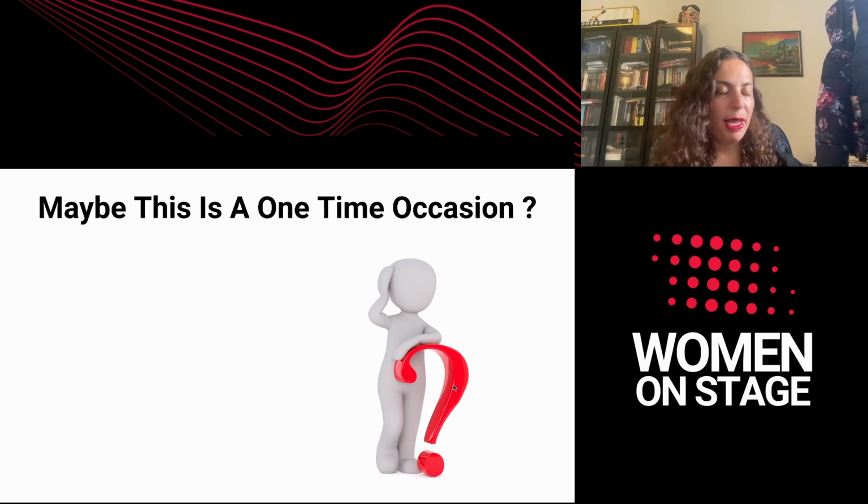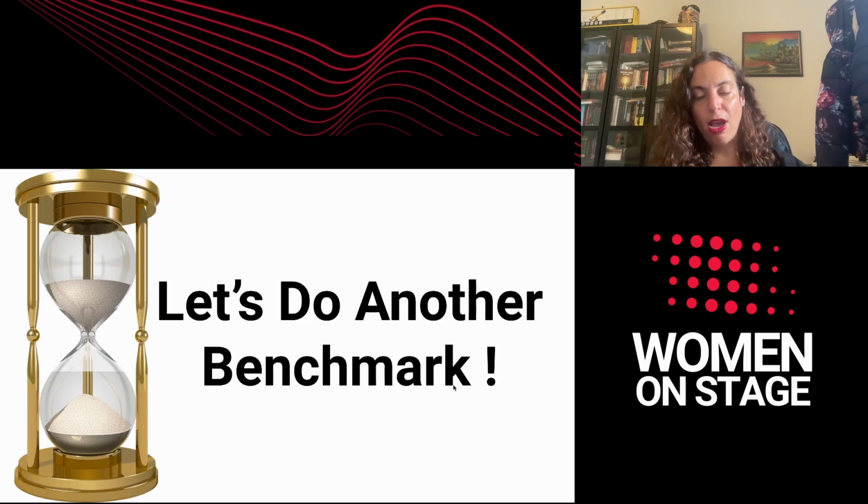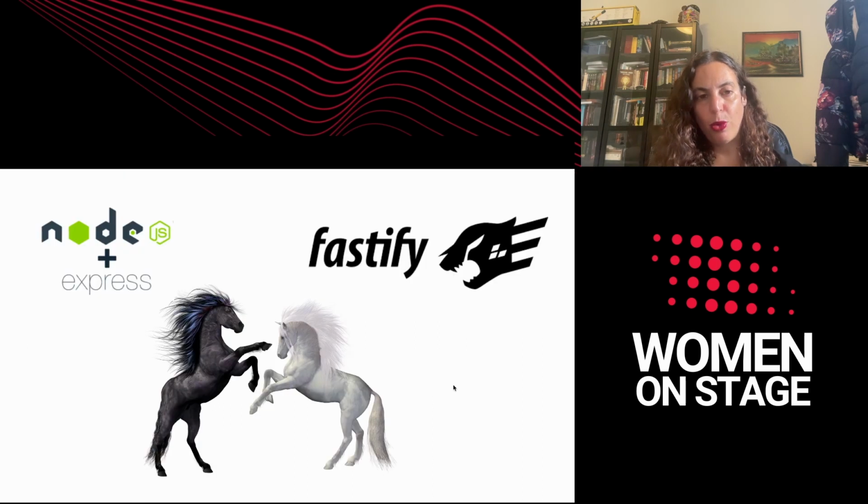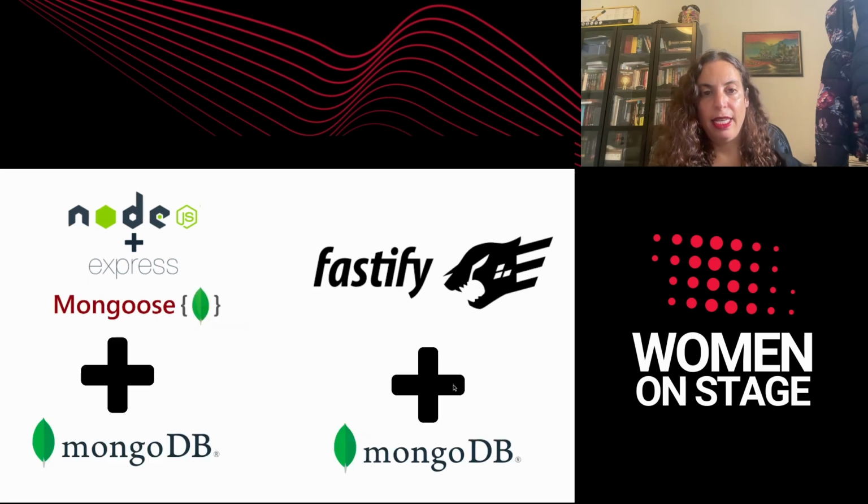But maybe this was a one-time occasion. Maybe this is not consistent. Let's do another benchmark and try to test something else and see whether Fastify is still rocking. So the other benchmark that we're going to do, again, we have Node and Express on one side, Fastify on the other side, and what we can see here is that we are going to add a database.